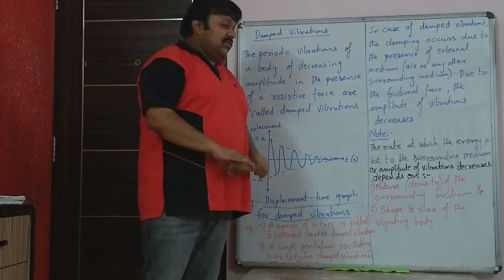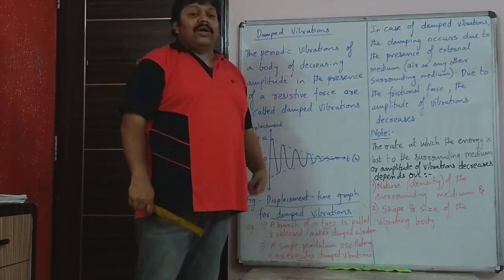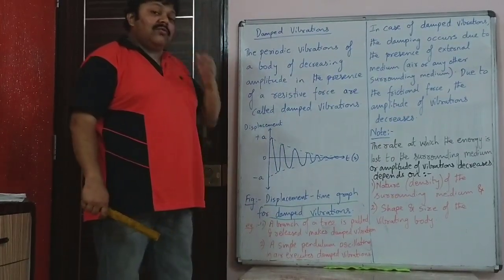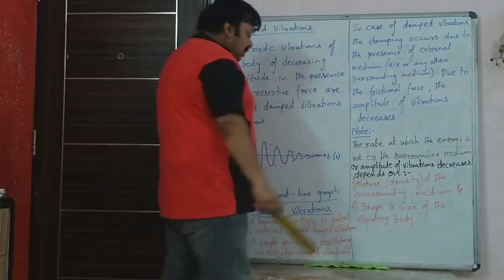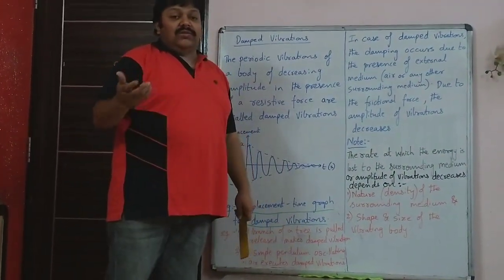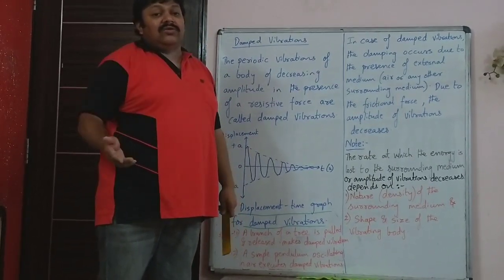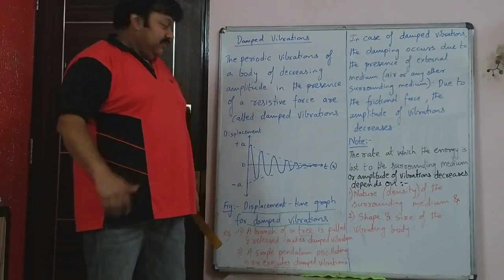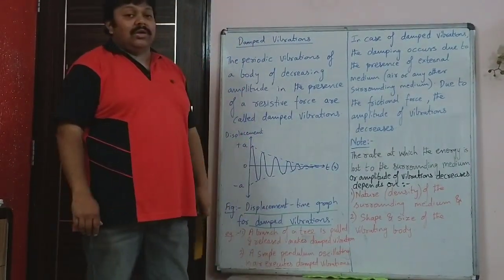Now, a note based on this. What are the factors on which the decrease in amplitude of vibrations depends? It depends on, one, the nature or density of the surrounding medium. Obviously, if there is a denser surrounding medium, then the amplitude of vibrations will decrease faster. And it also depends on the shape and size of the vibrating body.